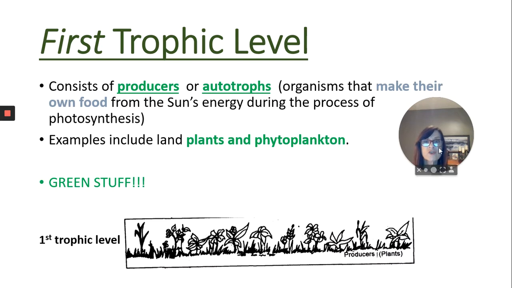Okay. All right. Our first trophic level are our producers. These are the bottom of the food chain. And so these are your plants and things. These are your autotrophs. Auto means self, troph means nourishment. So these are self nourishing, which means they make their own food, self feeding. So these are your plants, your phytoplankton, all the green stuff. They are the base, the foundation of a food chain.